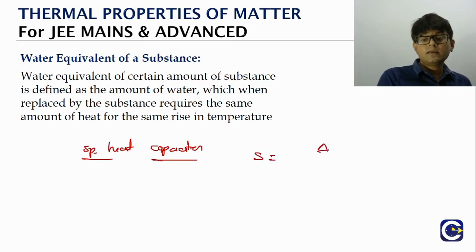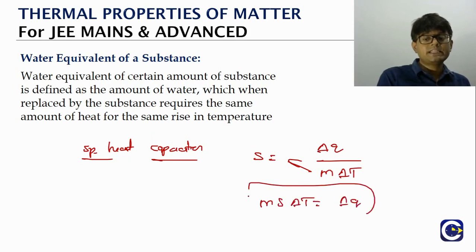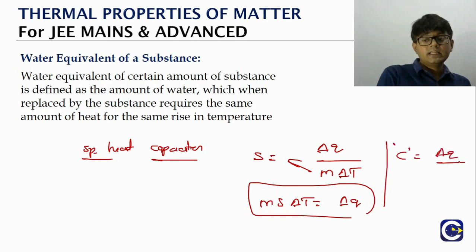From the formula, it is the heat change for the object divided by mass of the object into temperature change. So we cross multiply, and we get m s delta T equal to the heat change for the object. Also we can write in the other notation using heat capacity, capital C. What is capital C? Delta Q by delta T. Cross multiply, and we get C into delta T equal to delta Q.